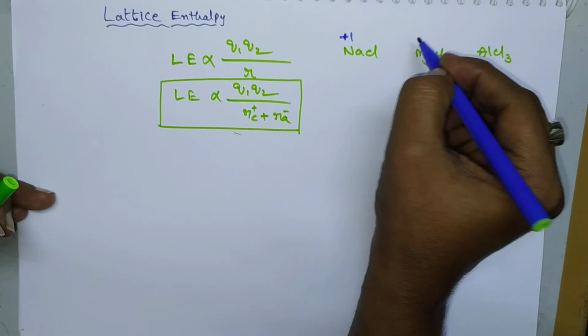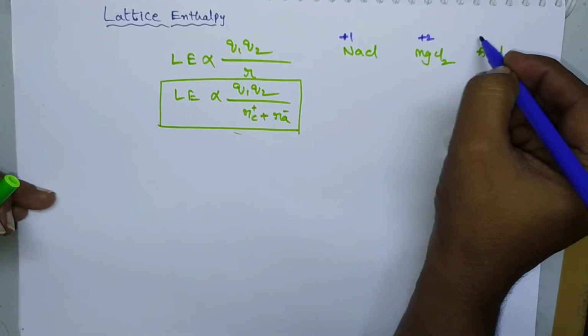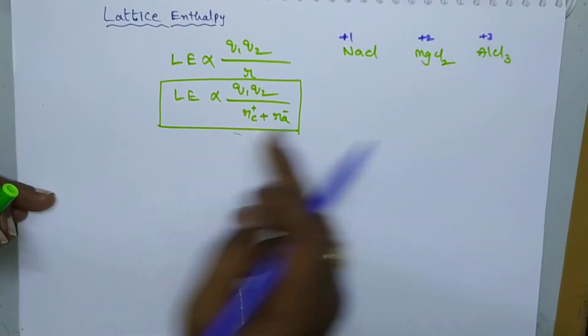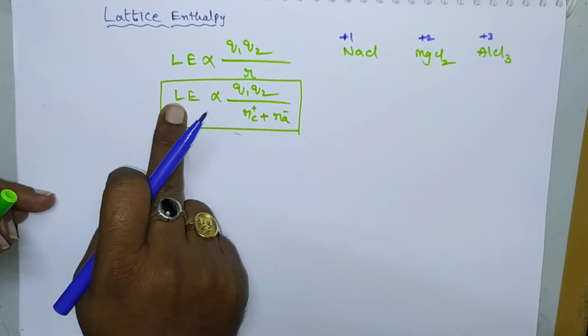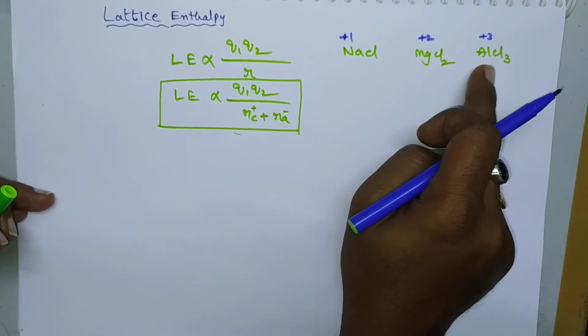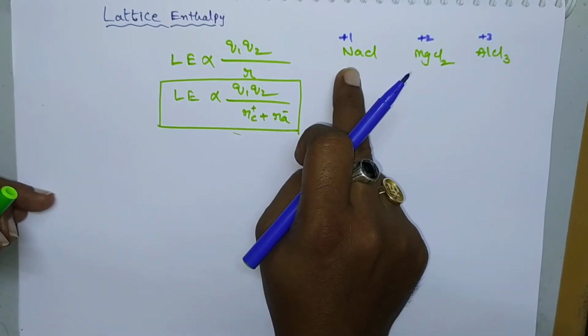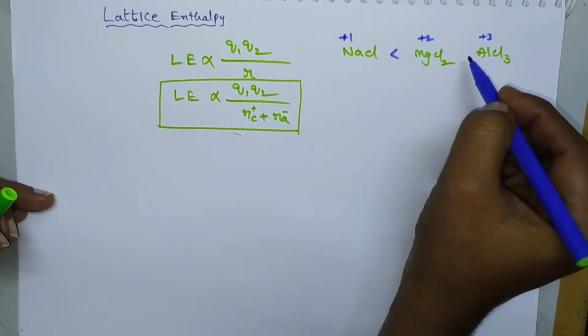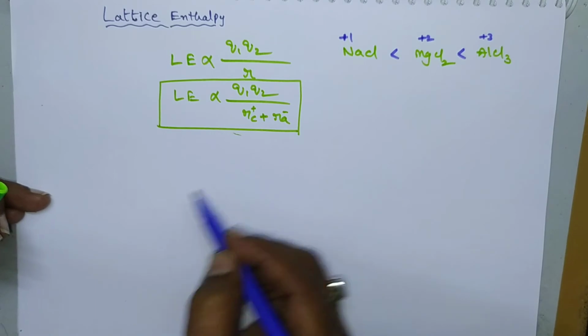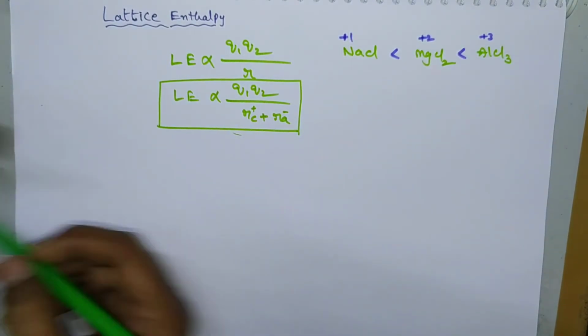So here it is Na+, Mg2+ and Al3+. As the charge increases, lattice enthalpy increases. So that's why this will possess higher lattice enthalpy than NaCl. So the order of lattice enthalpy will be like this. Okay, clear? And next one.